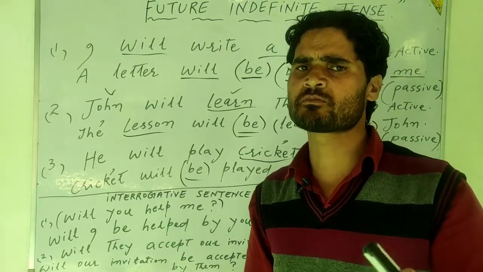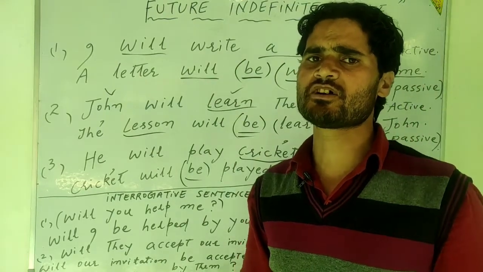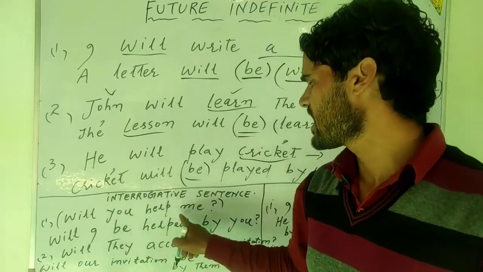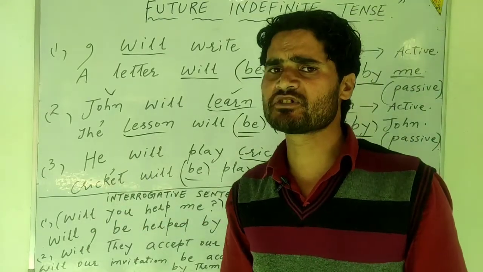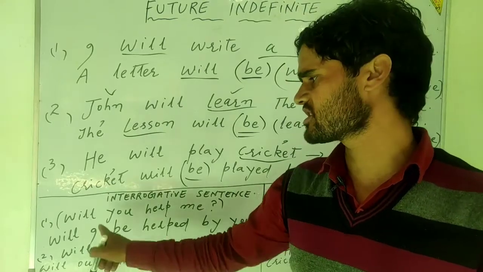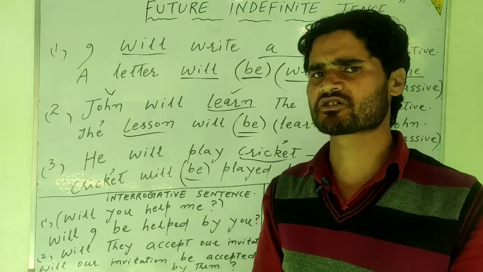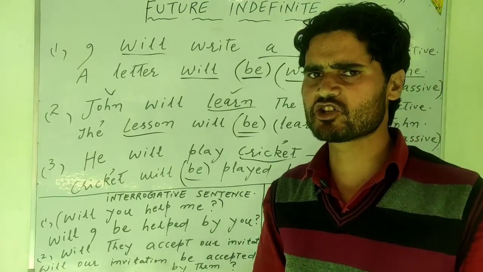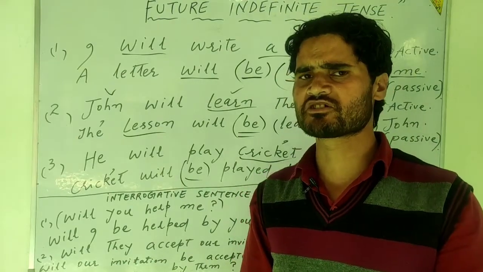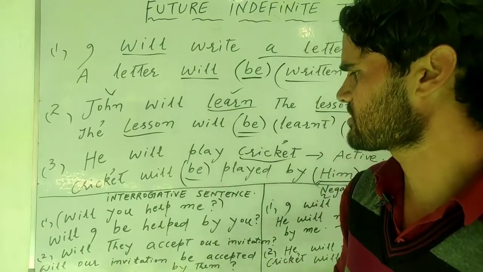You have to just remember that will be is used in the passive sentences of future indefinite tense. So here, will you help me? It is the future indefinite tense, but what kind of sentence? It is the interrogative sentence, because it asks us a question. I have already made a video on the types of sentences. What is an interrogative sentence? You must go to my previous videos for the proper understanding of it.